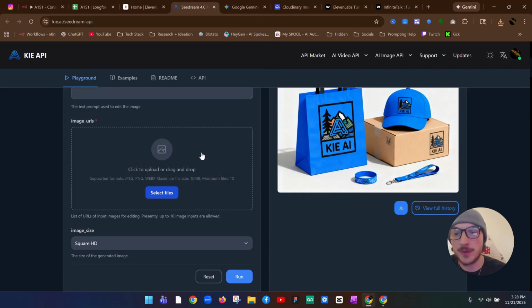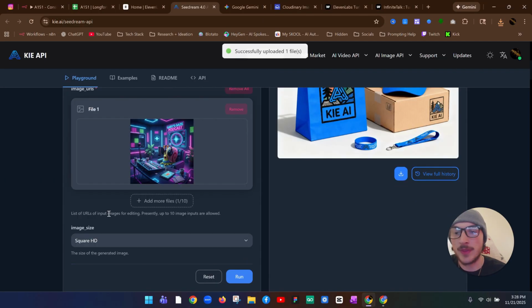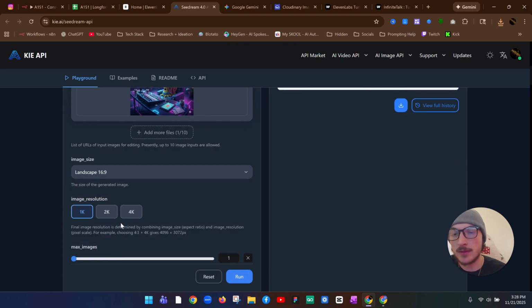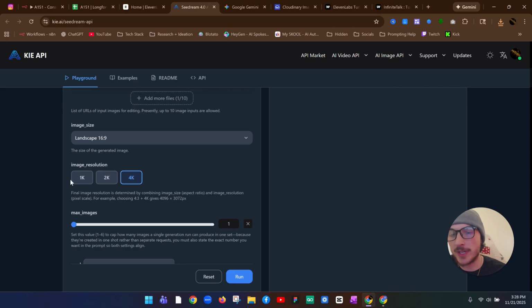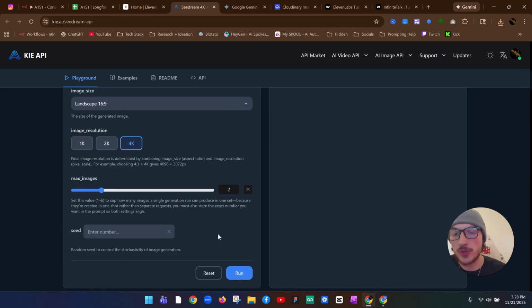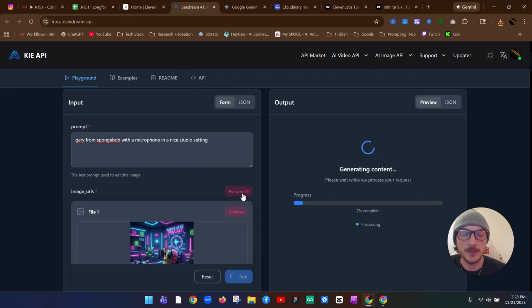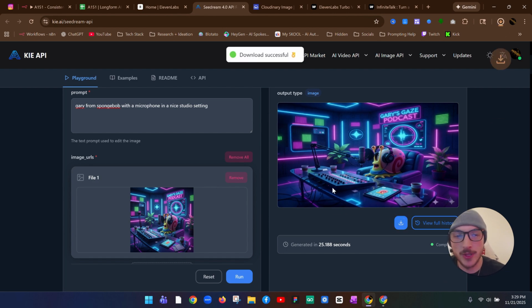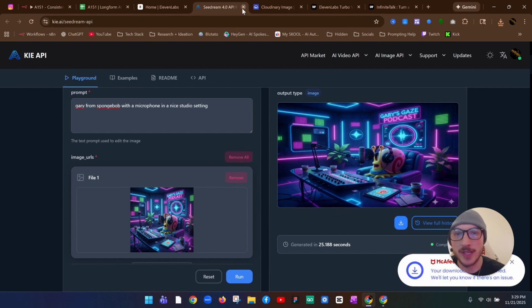There we go. Open. And then image size, you're going to want to go 16:9. And then resolution, it doesn't really matter, but you might as well do 4K. And then you can pick up to, I think, 5 images. For now, we'll just do 2, and we'll run it. And it will generate that image pretty quickly. So now that you have the image, all you want to do is click download. It should download, and then you can X out of this.